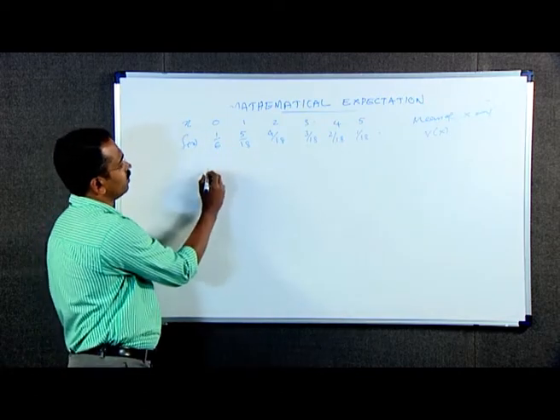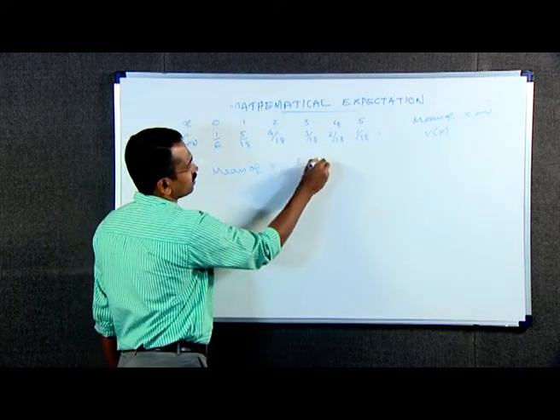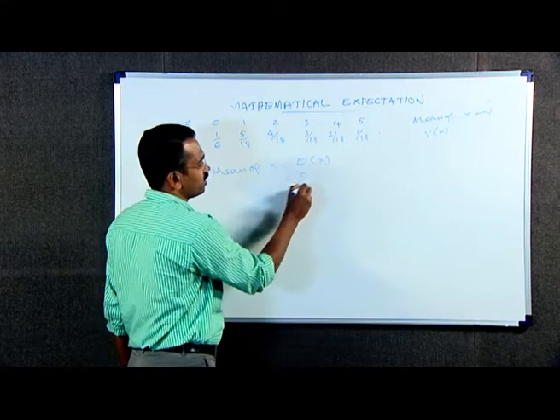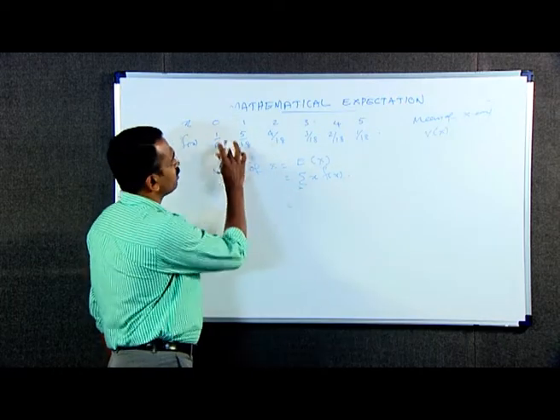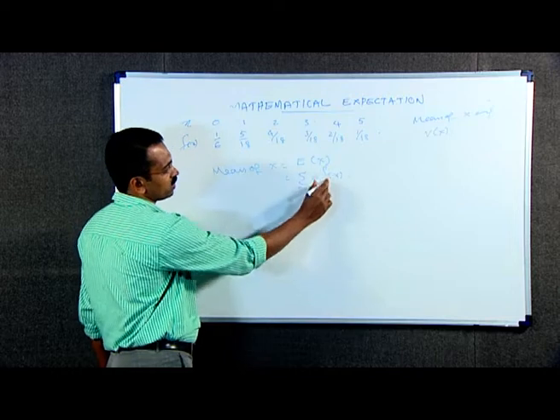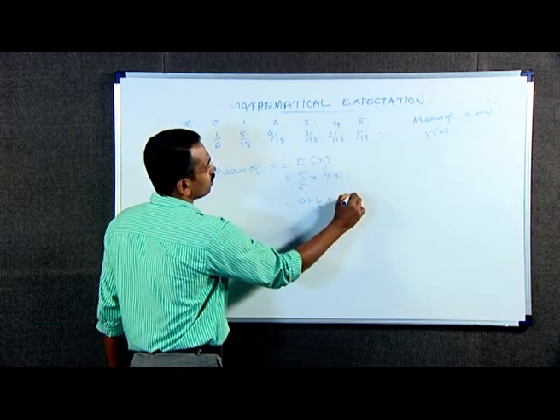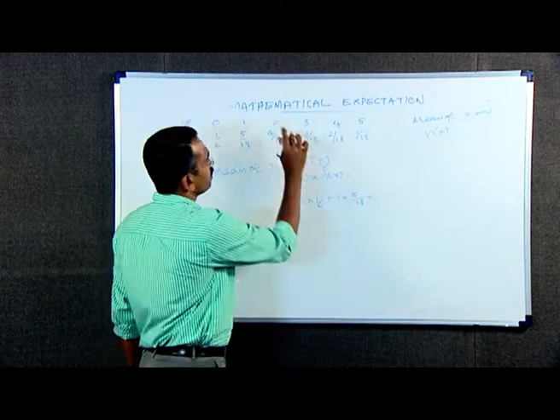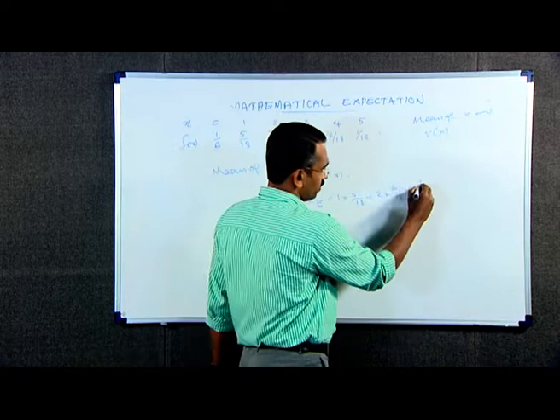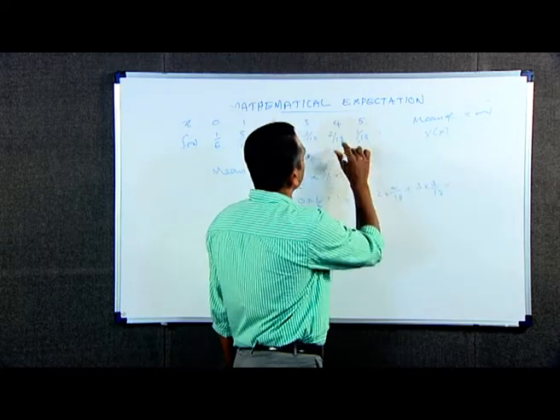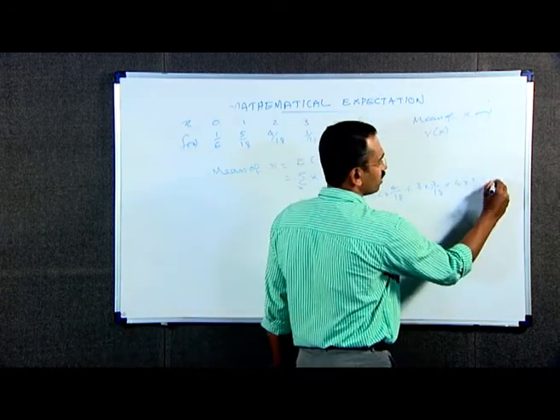Therefore, by the definition, mean of x is equal to expectation of x, that is summation x into f of x over all x. The first value of x is 0, 0 into the corresponding probability f of x is 1 by 6, plus next is 1 into corresponding probability 5 by 18, plus 2 into 4 by 18, plus 3 into 3 by 18, plus 4 into 2 by 18, plus 5 into 1 by 18.